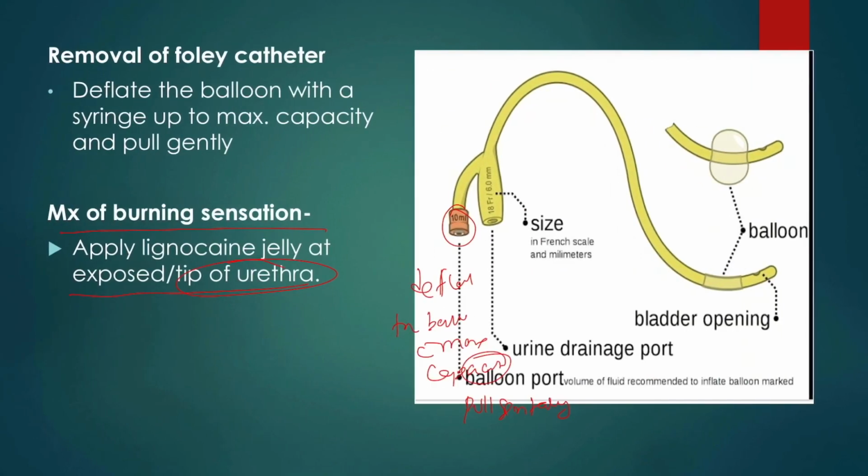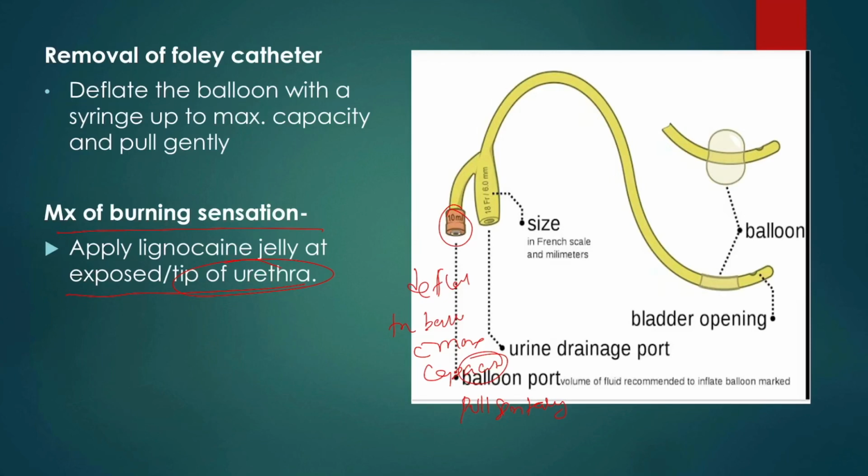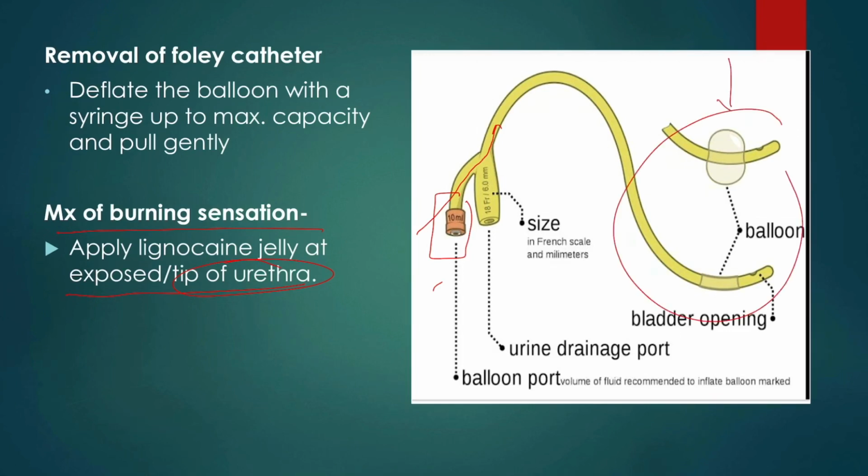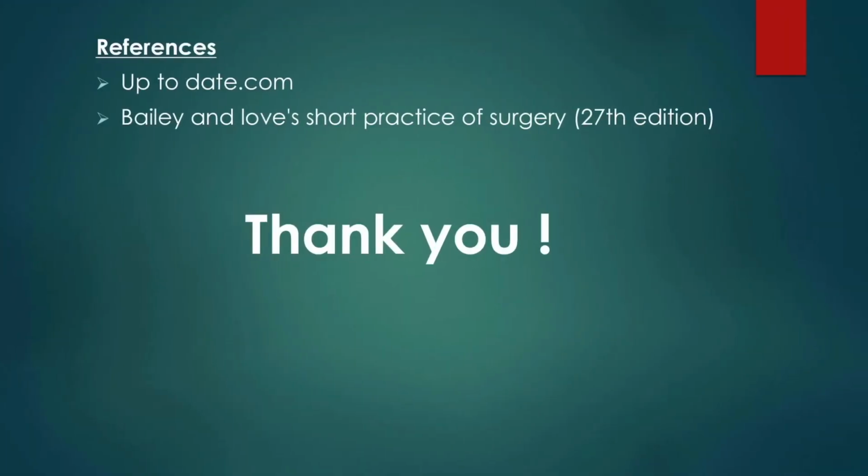Third step is to cut the inflation port. Next step, after cutting the inflation port, if you are not able to remove the Foley's catheter, insert a steel wire into the lumen of the inflation port. Even if you are still not able to remove the Foley's catheter, then under USG guidance, we have to puncture the balloon or look for the reason behind entrapment.